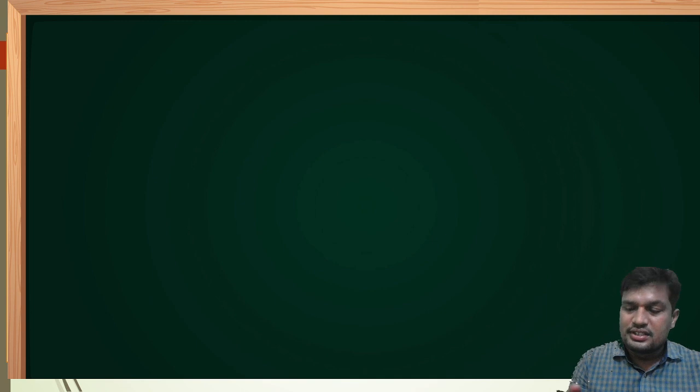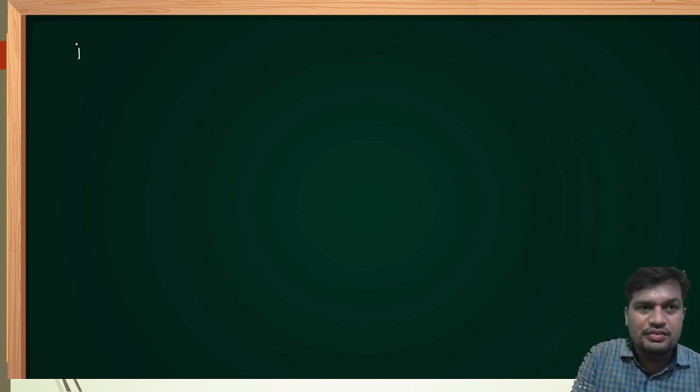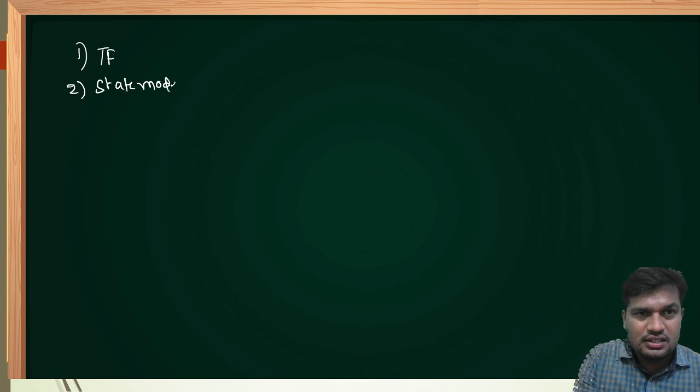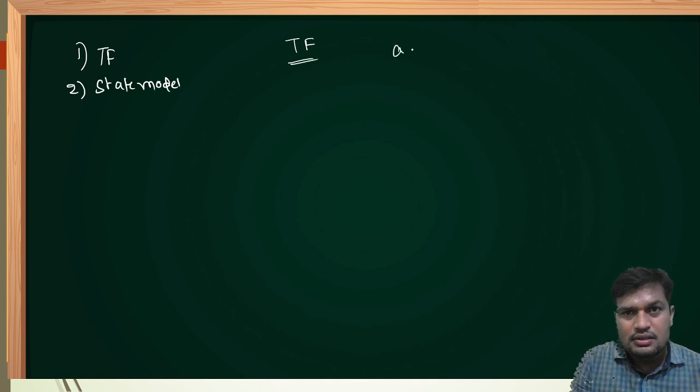Generally in interviews, questions are common: in how many ways can we approach the mathematical analysis in control systems? Two ways. One is the transfer function approach. Second is the state model approach. The state model approach we can discuss in the last topic. Up to that we are having transfer function. What are the transfer function advantages and what are the disadvantages?